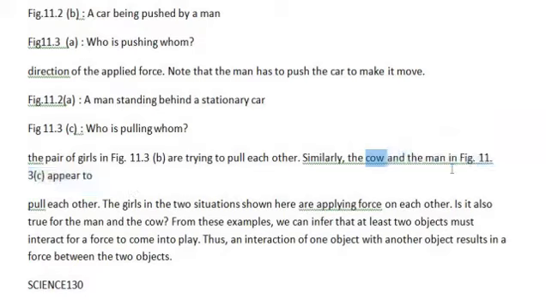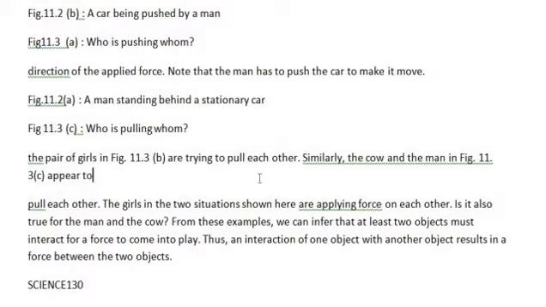So this is the action of push. That 11.3a is for push. This is pull, and this is again pull. So 11.3 shows three situations that may be familiar to you. Can you decide who is pulling and who is pushing in these cases? In figure 11.3a, the pair of girls push.